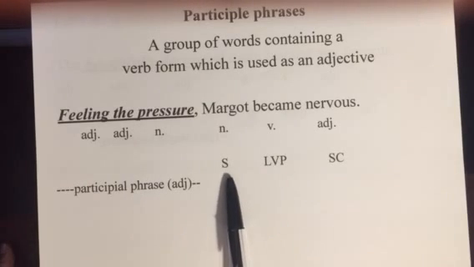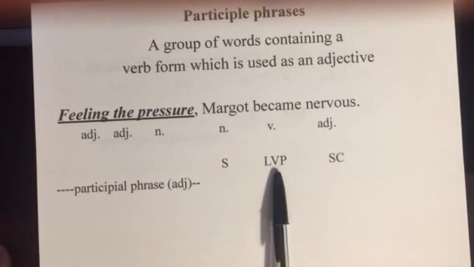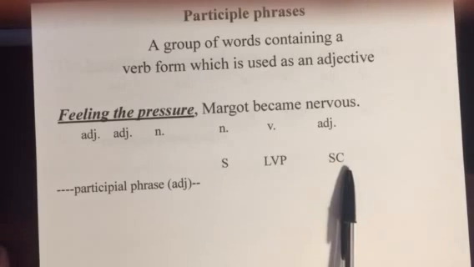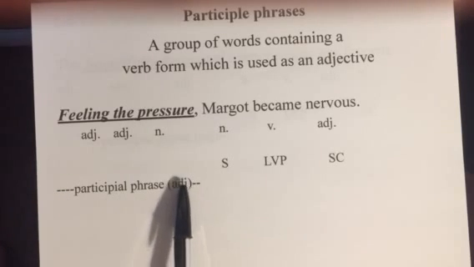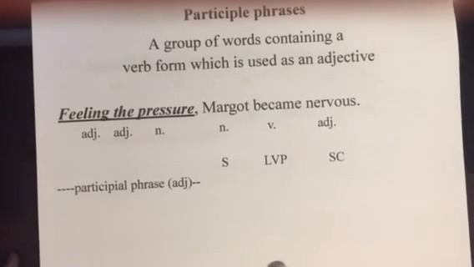The subject of the sentence is Margot. What about Margot? She became, which is a linking verb. What did she become? Nervous. So it's a subject complement. But then in level 3, we're going to label this whole thing as a participial phrase and tell that we know that it's working like an adjective in this sentence.